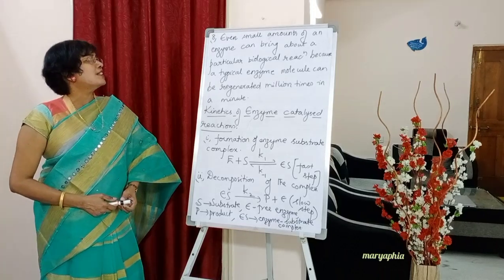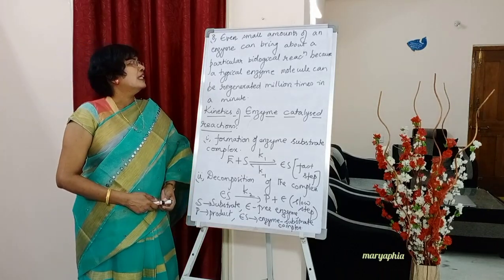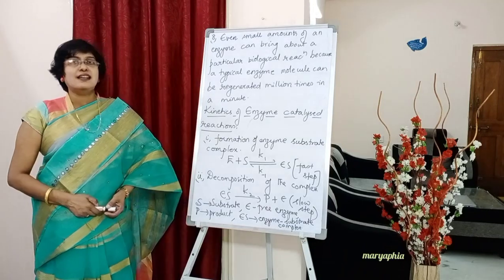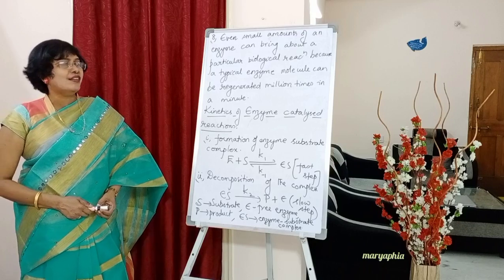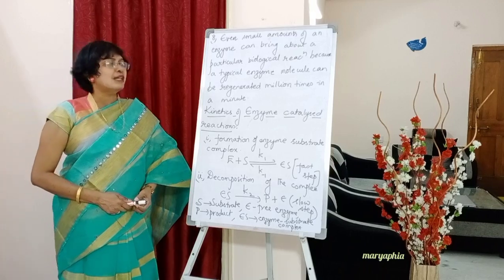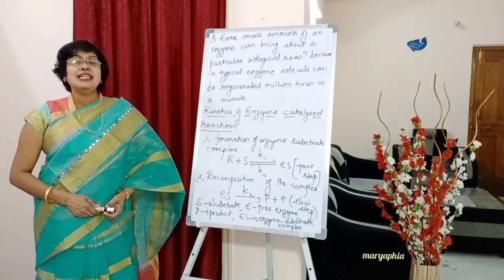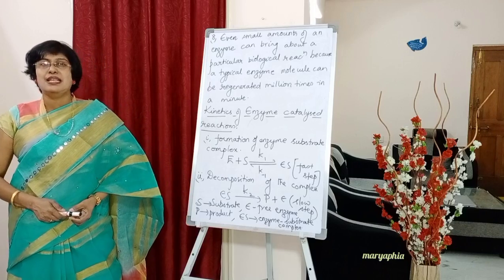Write down, even small amounts of an enzyme can bring about a particular biological reaction, because a typical enzyme can be regenerated million times in just 1 minute.